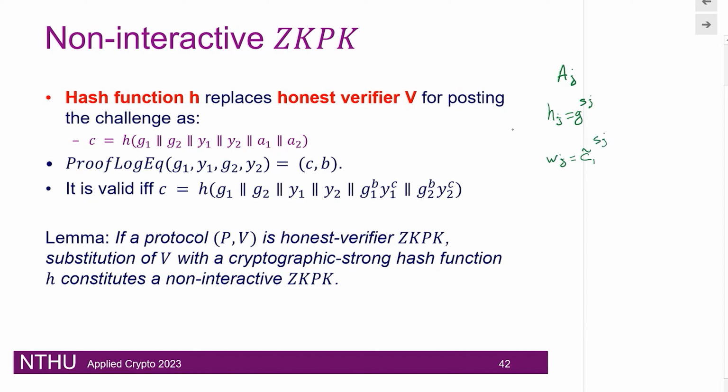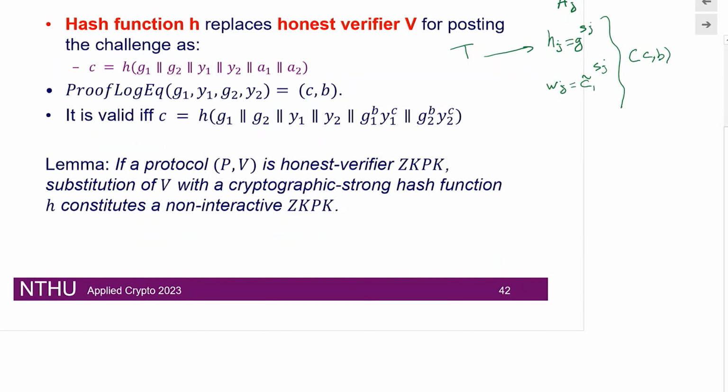This was done with the Tali, because in the setup of the system, the Tali has set up these public parameters, but he shared this secret Sj to this authority J. If this authority J is honest, he should use the same Sj for computing Wj. And then we can prove that by just providing these two integers C and B. Therefore, we are able to verify the correctness of the computation provided by